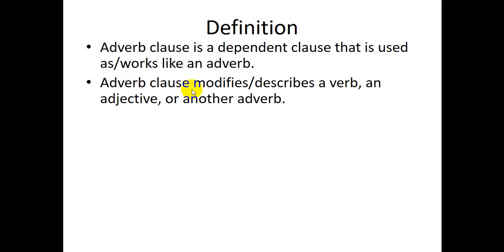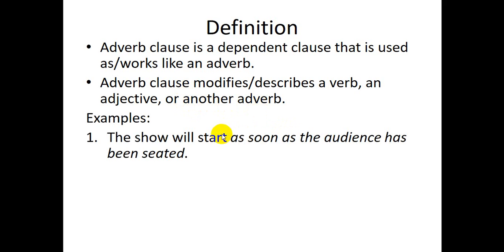So an adverb clause modifies or describes a verb, an adjective, or another adverb. So these are the functions of an adverb. Okay, so an adverb clause is a clause that modifies a verb, a clause that modifies an adjective, or a clause that modifies another adverb.